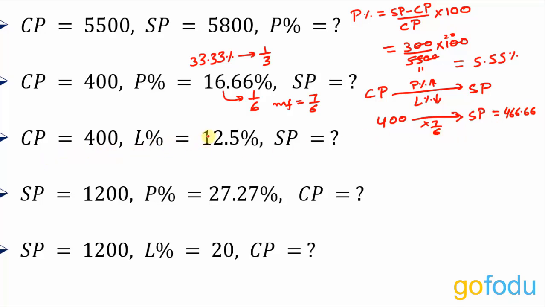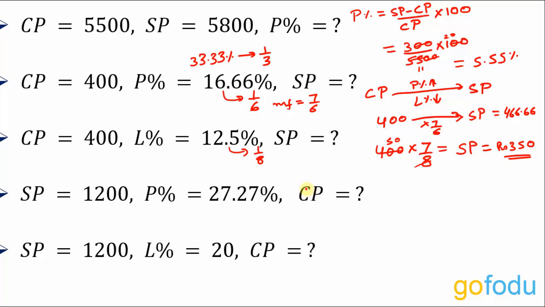Again, we have a similar question. In place of profit percent, we have a loss percent of 12.5% now. Well, 25 is 1 upon 4. 12.5 would be 1 upon 8. The fractional value, the fraction equivalence would be 1 upon 8. And we have a loss of 1 by 8. We have to decrease this cost price by 1 by 8. So the multiplying factor would be 1 minus 1 by 8, that is 7 by 8. 400 into 7 by 8 will give me the selling price, which will come out to be rupees 350. Okay, 8 5s are 40, 50 into 7 is 350.